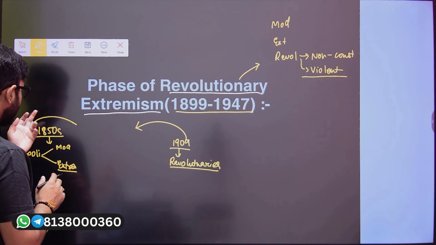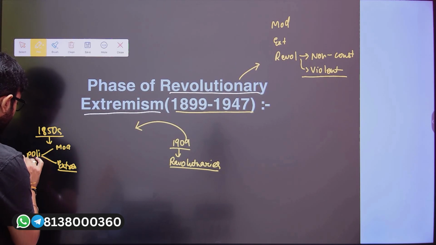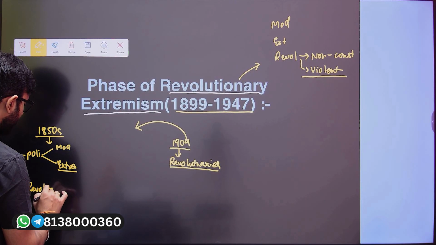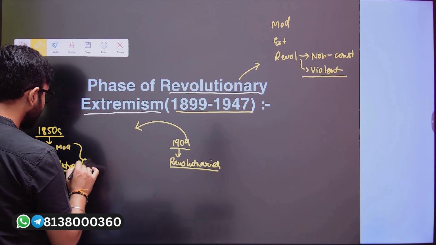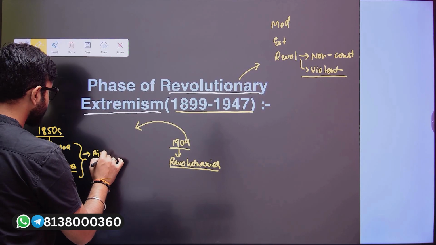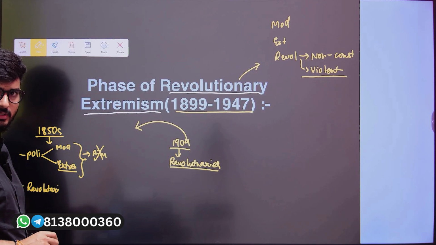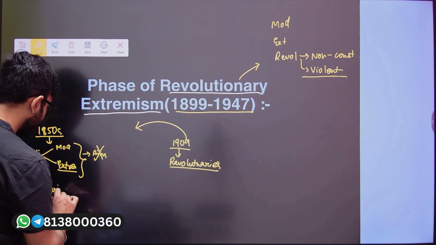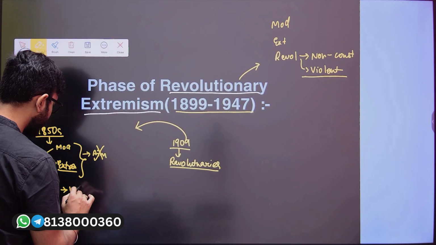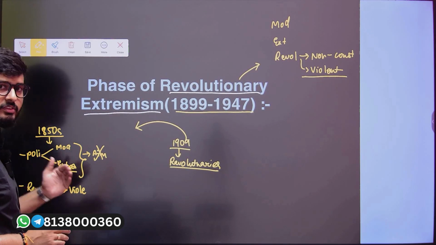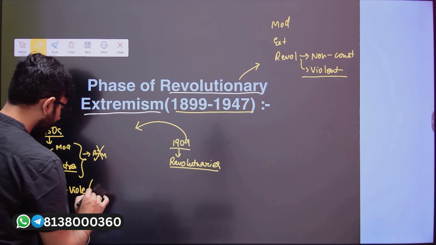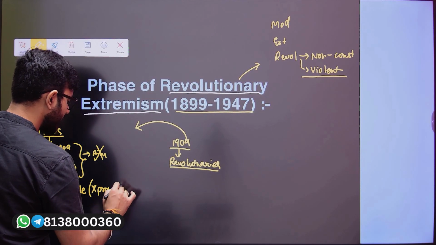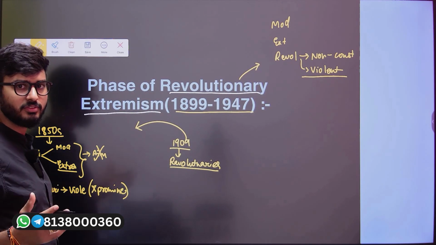So if there were extremist and moderate at that point of time at the political level, obviously there were also certain people who were revolutionaries, who did not believe in the aims and objectives of the moderates and extremists, who did not believe in their methodology. It was the revolutionaries who believed in the violent mechanism. So even they were prevalent during the 1850s. However, they were not that prominent. They were not that widespread. They did not have that much of a following base.